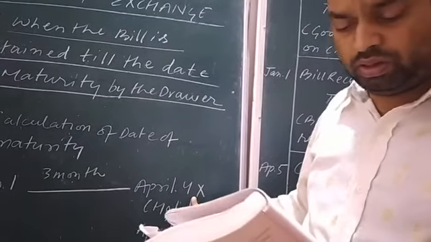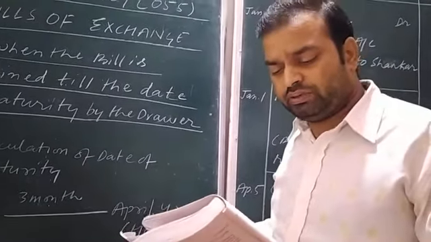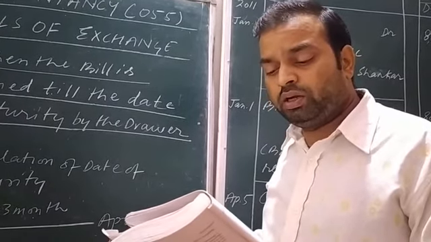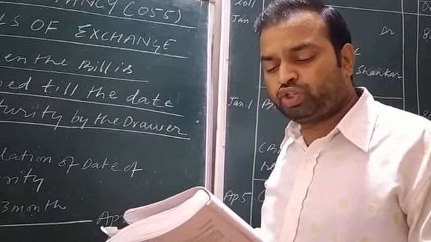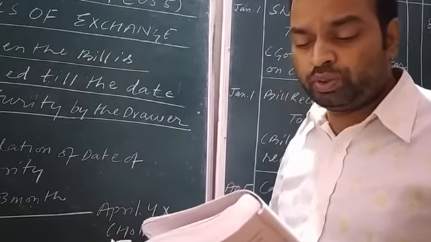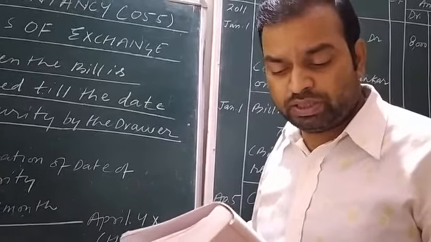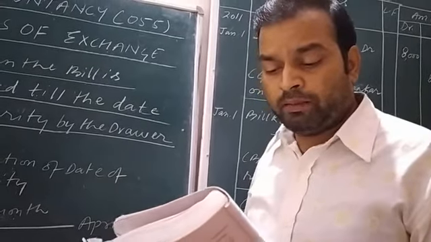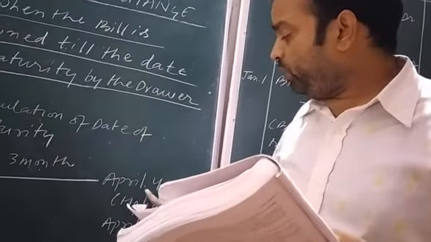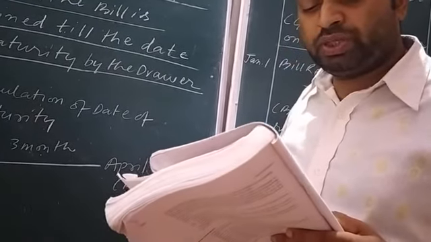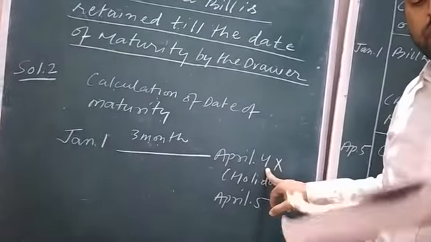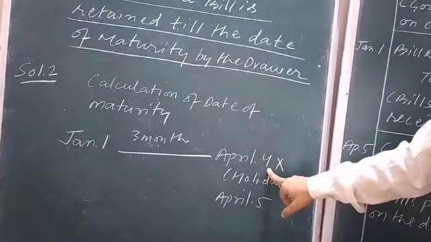One more line related to the date of maturity is given. The Government of India declared a holiday under the Negotiable Instruments Act 1881. The promissory note was payable after 3 months, but when we calculate the date of maturity, this date is declared by the Government of India as a holiday.